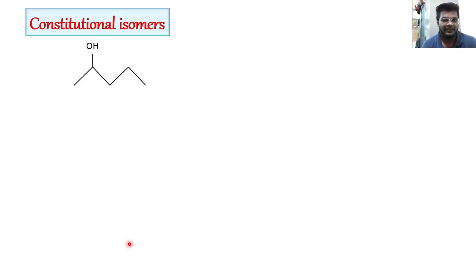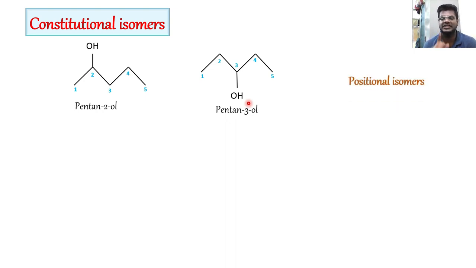Suppose we have this structure and this structure. Here the number of atoms is the same, but when I start numbering, here the OH is at the second position, but here the OH is at the third position. So this becomes our pentan-2-ol and this pentan-3-ol. This constitutional isomerism is called positional isomerism, where the position has differed.